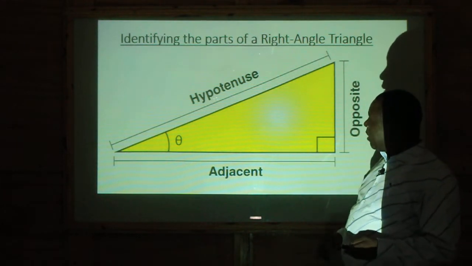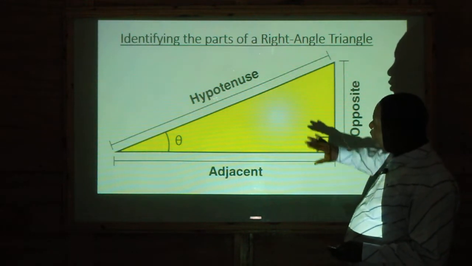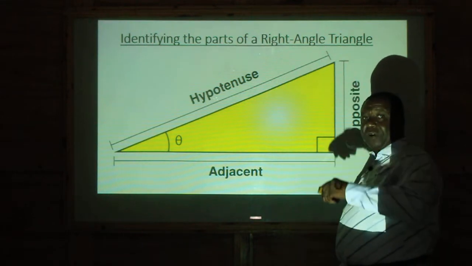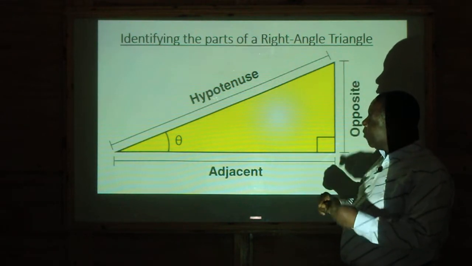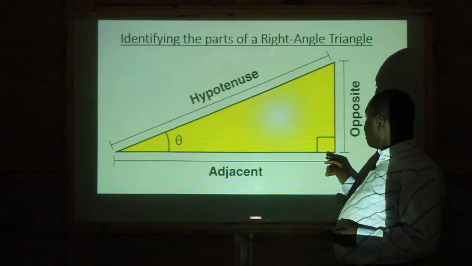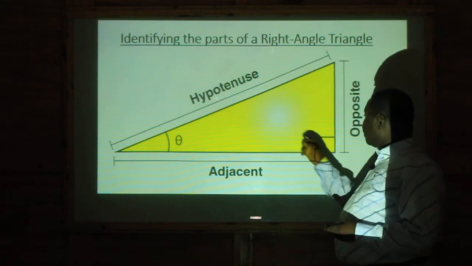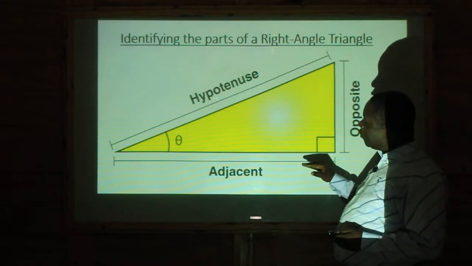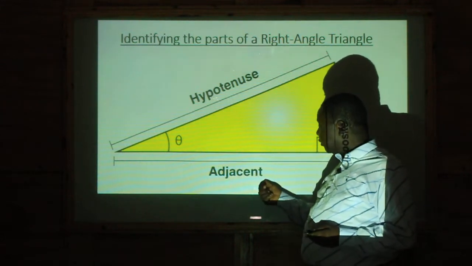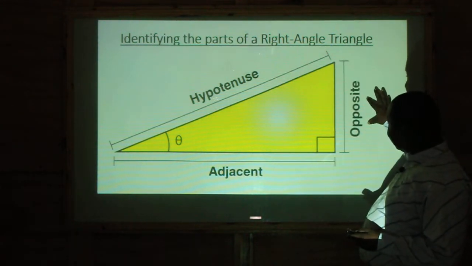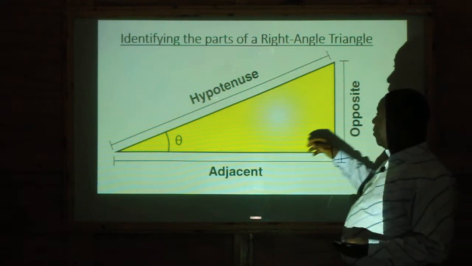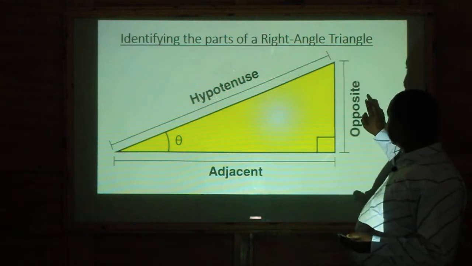The reason why I am emphasizing this point is because you cannot always have the triangle in this shape. Sometimes they turn it upside down. So no matter how they turn it, all you have to do is see the side which is opposite to the right angle. Also try to identify the side which is very, very close to the angle, which is the adjacent, and also try to identify the opposite side. It's very, very easy because once this is my angle, I know this is the opposite.